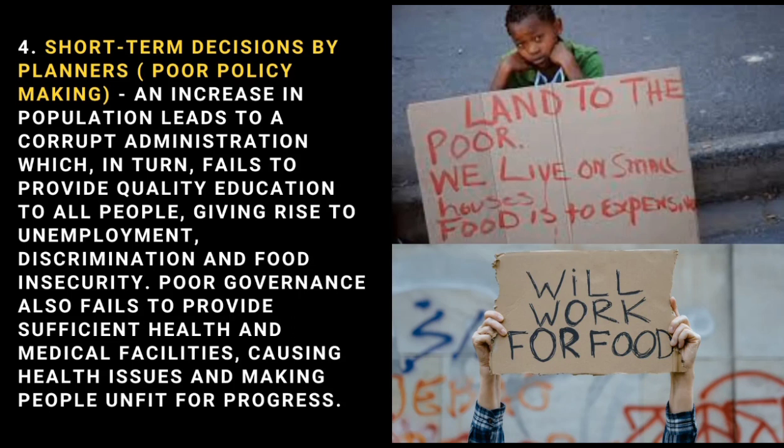So there is what we call the over exploitation of natural resources here, and the poor governance also fails to provide sufficient health and medical facilities, causing health issues and making people unfit for progress. So it is clear that before the people of Asia can rise up out of poverty, the lack of fair and uncorrupted governments throughout the continent must be addressed.